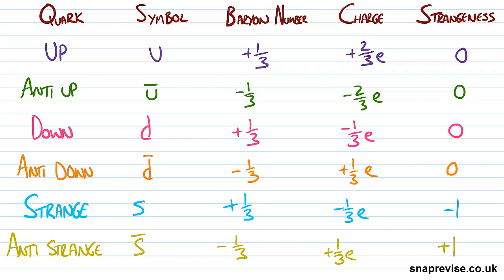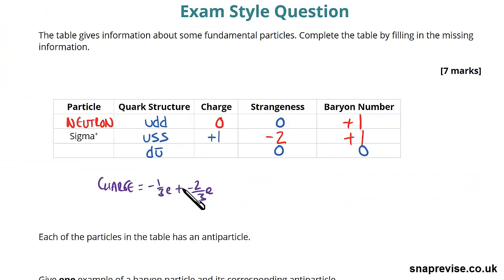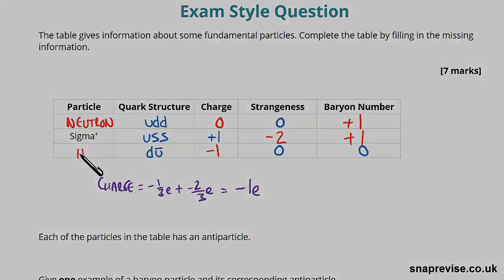So writing that down over in this exam style question, we'll see that the charge is -1 over 3e plus -2 over 3e, which is -1e. Now here it's taken as a given that we're writing in terms of e, so we don't need to worry about that. We can simply put -1. And that's the charge there. But now we remember that this is a particle with a -1 charge. It's not got any strangeness in, remember? This is a non-strange particle with a charge of -1. This must be a pion, and it must be a negative pion.